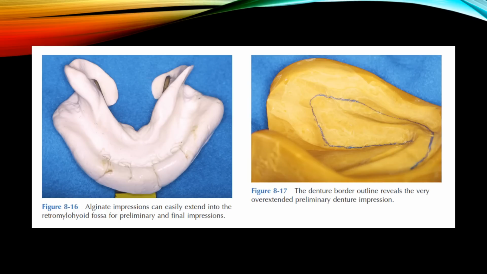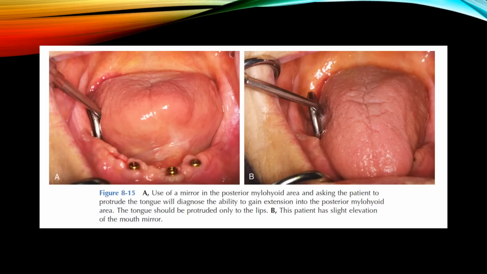In this picture, the alginate impressions can easily extend into the retromylohyoid fossa for preliminary and final impressions. In this picture, the denture border outline reveals a very overextended preliminary denture impression. And in this picture, use of a mirror in the posterior mylohyoid area, asking the patient to protrude the tongue, will diagnose the ability to gain extension into the posterior mylohyoid area. The tongue should be protruded only by the lips. In this picture, the patient has slight elevation of the mouth mirror.